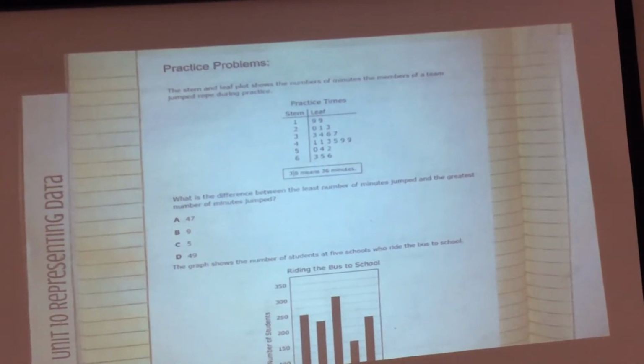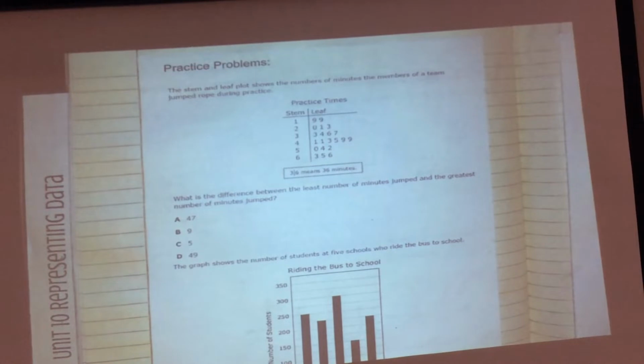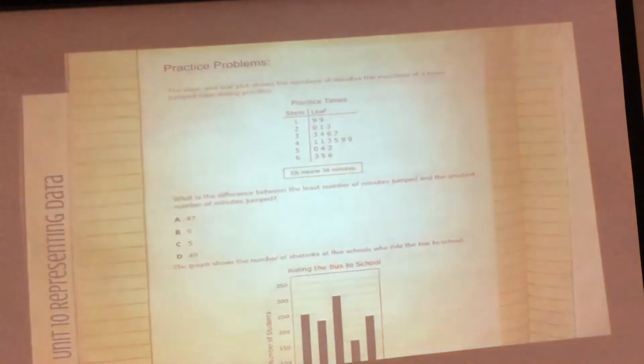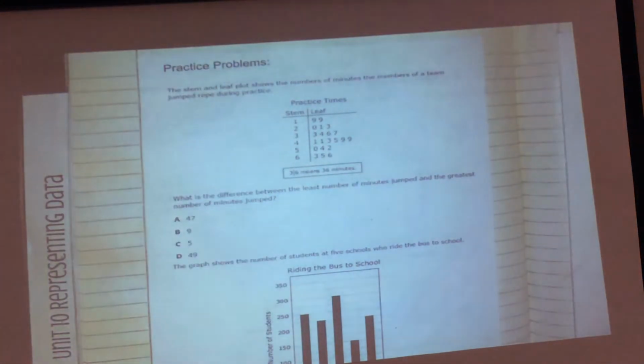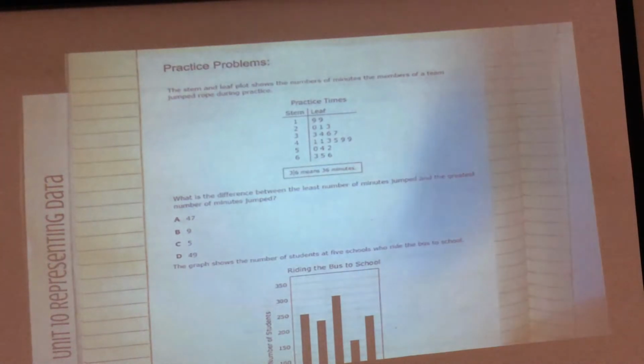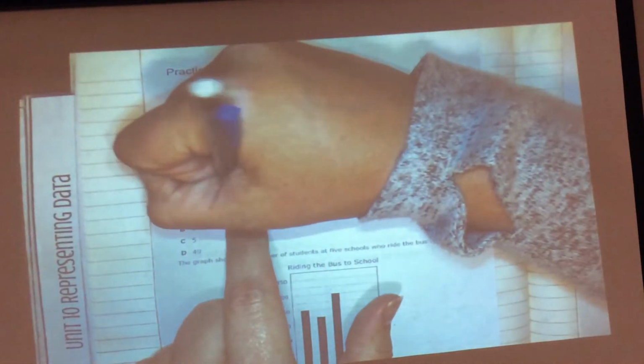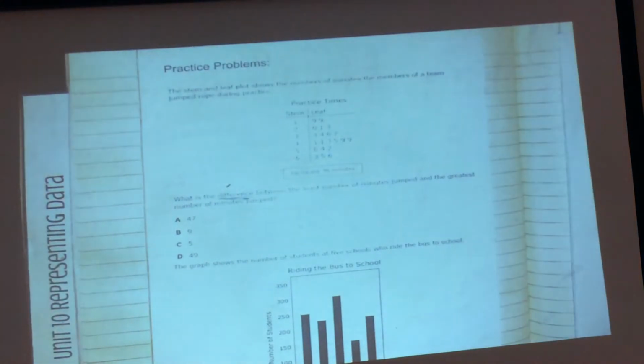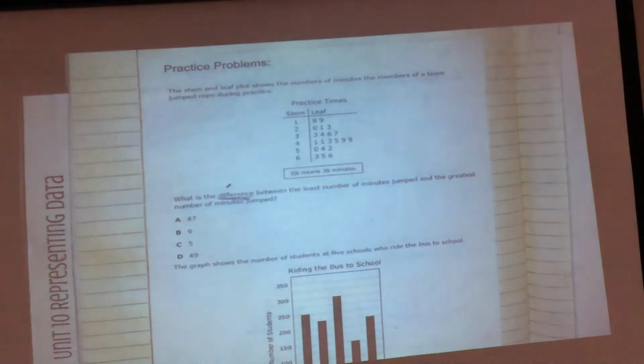All right, the stem and leaf plot shows the numbers of minutes the members of a team jump rope during practice. What is the difference between the least number of minutes jumped and the greatest number of minutes jumped? What is the word difference? Tell me. It means to subtract. I'm going to underline that word and put a subtraction symbol above it. You have to know vocabulary. Those words are never going to go away.